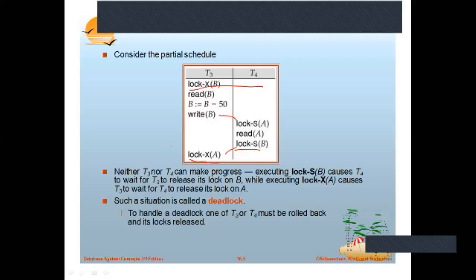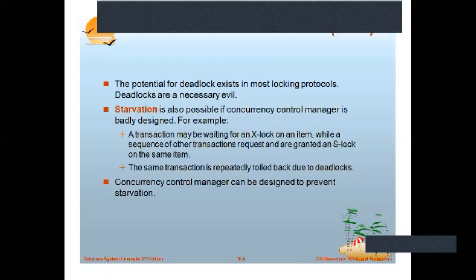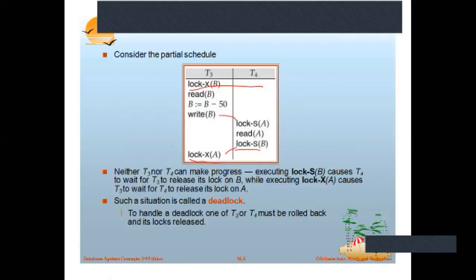Then T4 has taken a shared lock, and it's trying to lock a data item which is actually held by T3. And T3 is requesting a data item which is held by T4. This is indirectly the condition of deadlock, and even starvation.